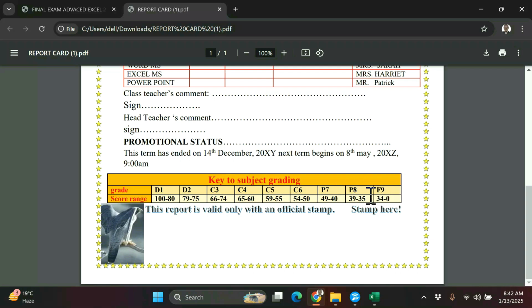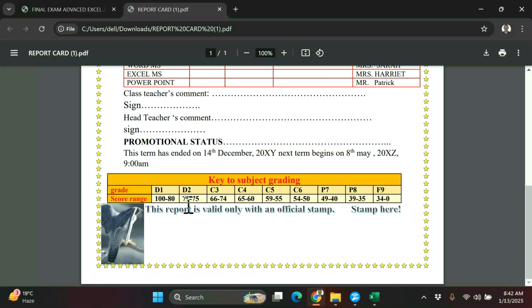These are the grades. So if they want to use this range, we have a score. So we use the score to assign the grade D1, D2, D3.